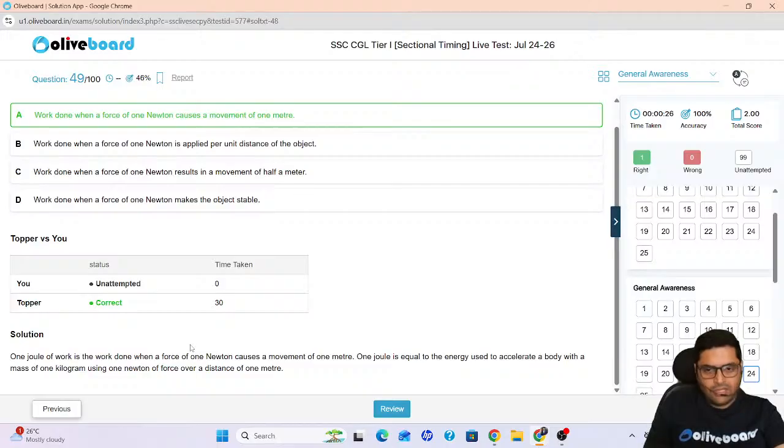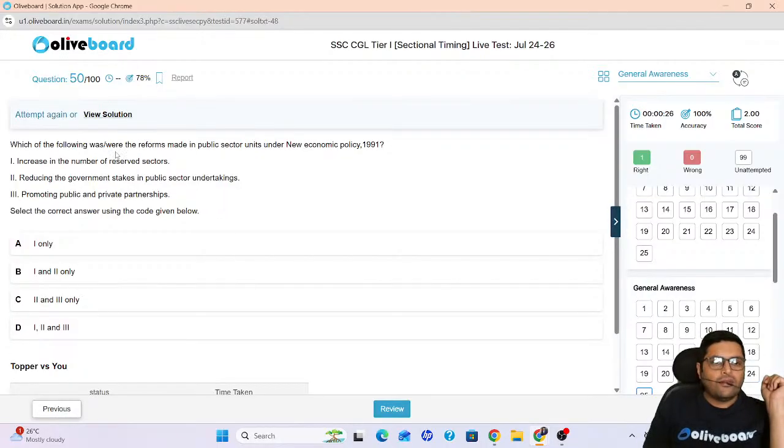Chalo. Next, the last question for today. Which of the following were the reforms made in public sector in the new economic policy of 91? LPG. Do you remember? If you remember LPG, this question was very easy. Because in 1991 only, PV Narasimha Rao and Dr. Manmohan Singh brought this. Increasing the number of reserved sectors? No, private sectors. First statement only is wrong.